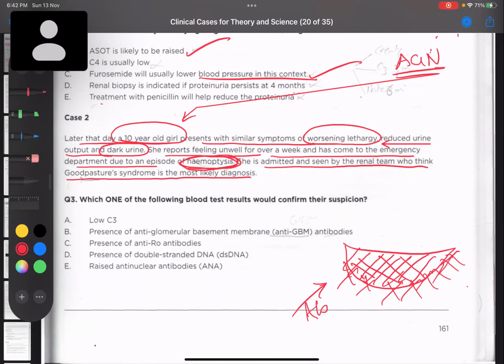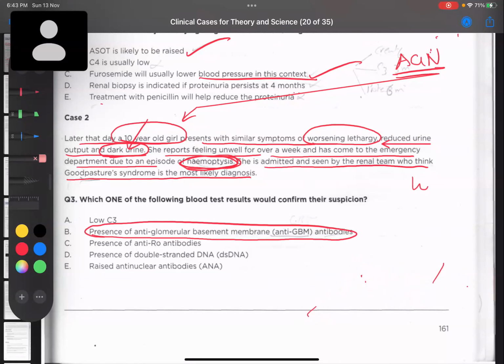So that's why these patients will come to you with hematuria. See, this patient is coming to us with dark urine, hematuria and hemoptysis. So what is the cause? Due to presence of anti-glomerular basement membrane antibody. Easy. What about other things? AGN, low C3. Low C3 is usually seen in case of AGN. Here we are not suspecting a case of AGN. Moreover, they have given us a diagnosis of Goodpasture.